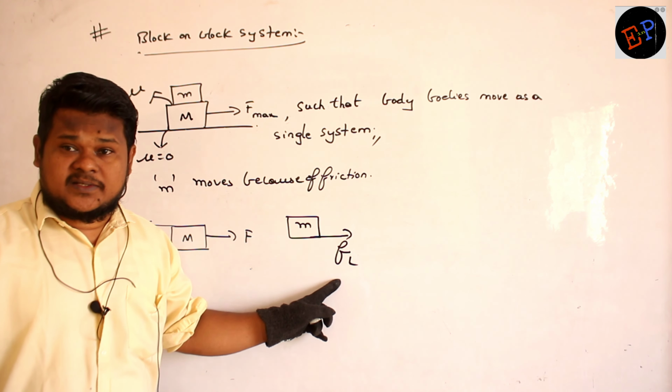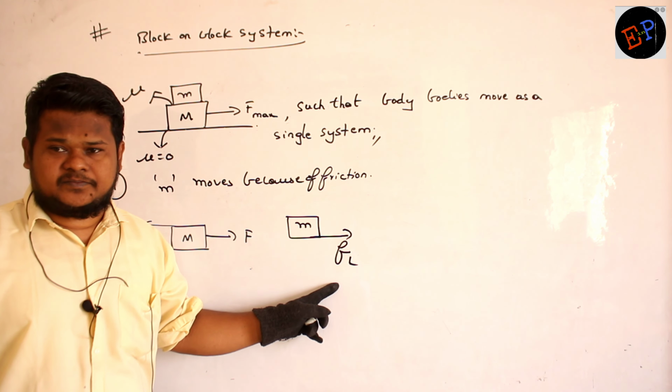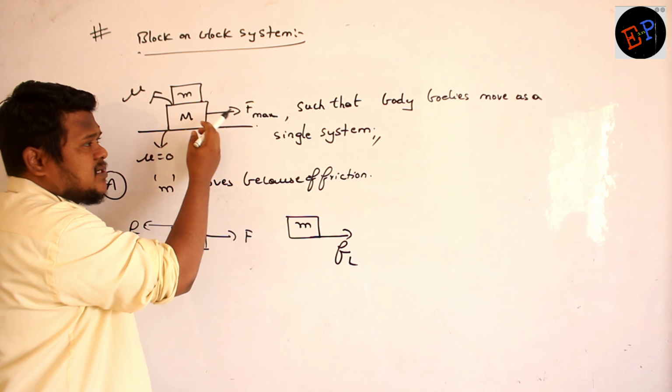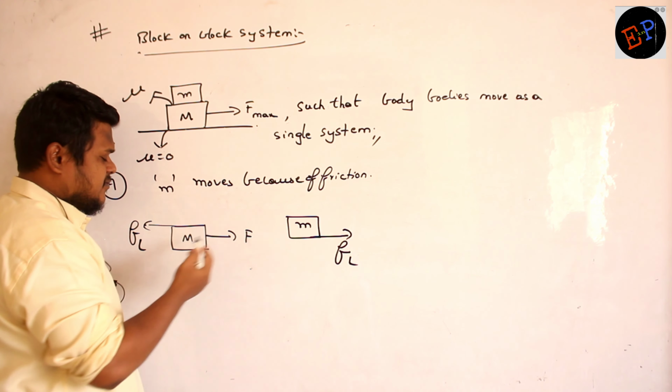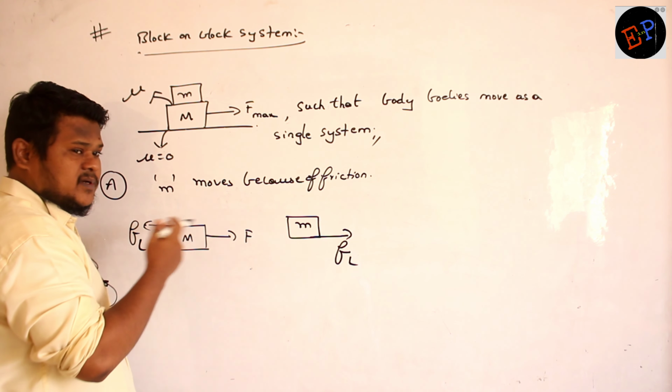Because after FL is developed, still if I apply the force, then bodies will slide on each other. Are you able to understand? I have to apply a small force first of all, then the body starts sliding. Increase the force, FL increases. F increases. Further increase the force, again F increases.